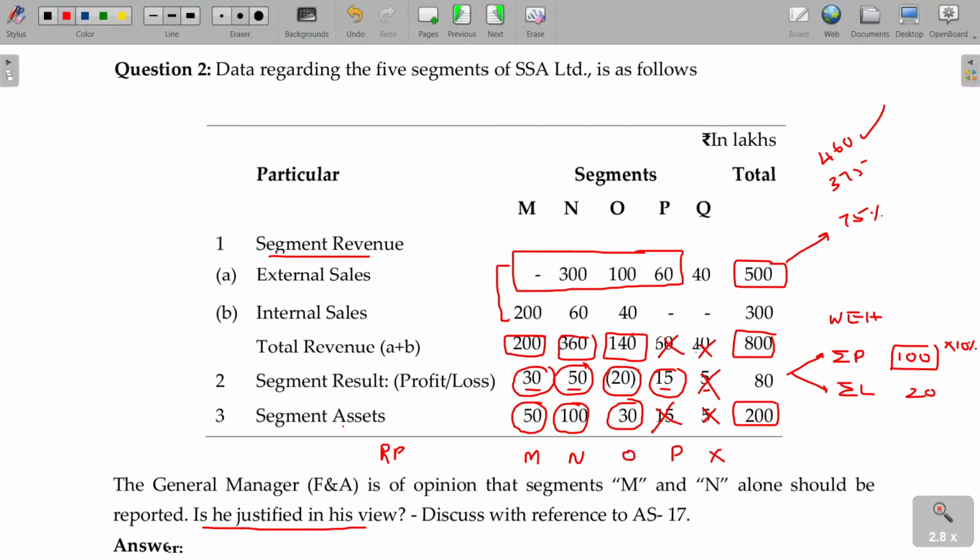Is that okay? Now, the general manager states that only M and N are required. No, his statement is not acceptable, not allowed. Clear?